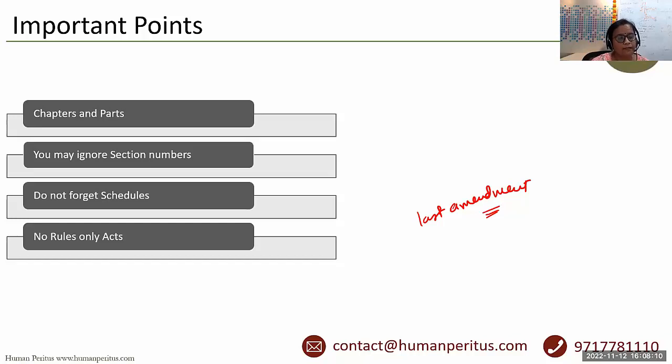And along with that, we must also focus upon the enforcement dates and enactment dates of the various acts. Recruitment tests are sometimes specifically concerned about the enforcement dates of the labor acts. Okay, fine.